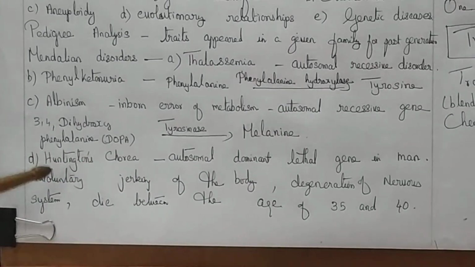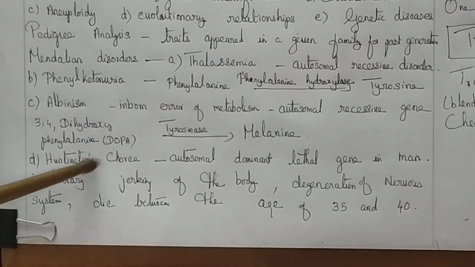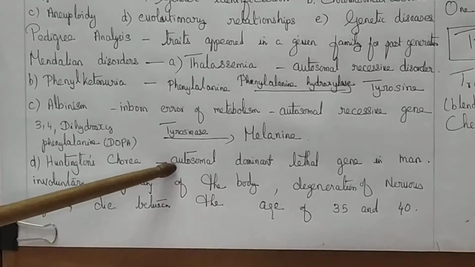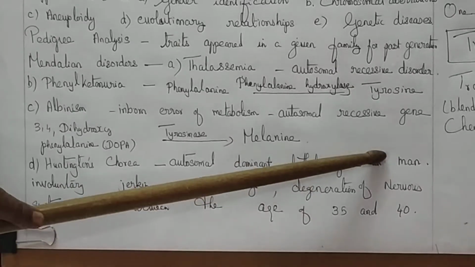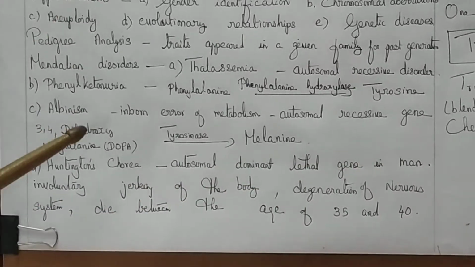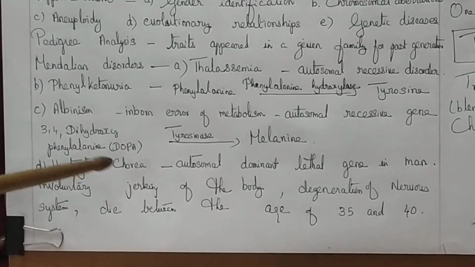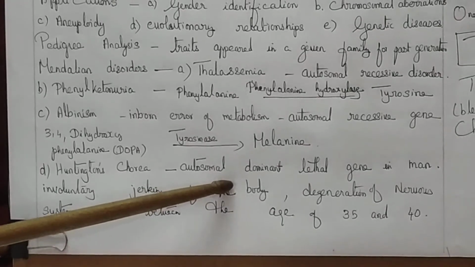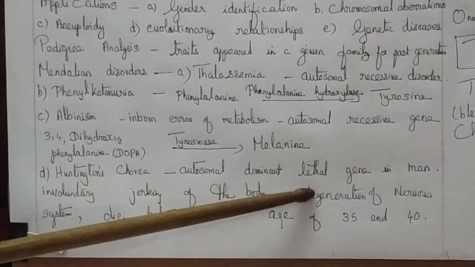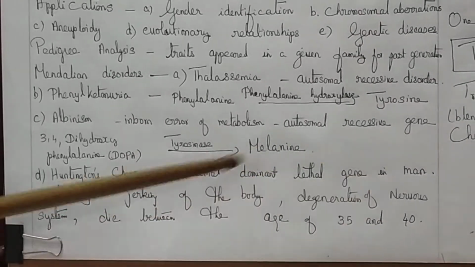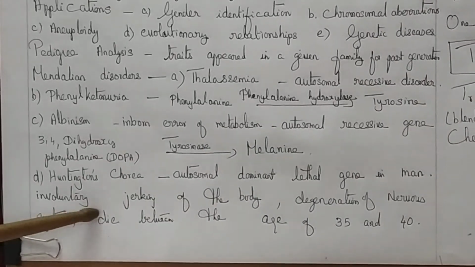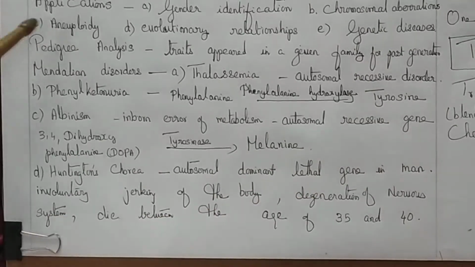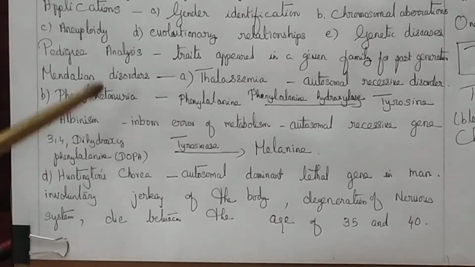The next disorder is Huntington's chorea. Huntington's chorea is caused by an autosomal dominant lethal gene in man. The symptoms of the disease are involuntary jerking of the body and degeneration of the nervous system. So they die at the age of 35 to 40. So these are some of the Mendelian diseases.